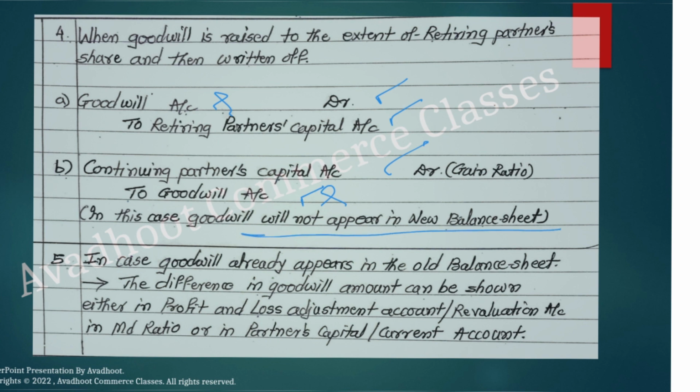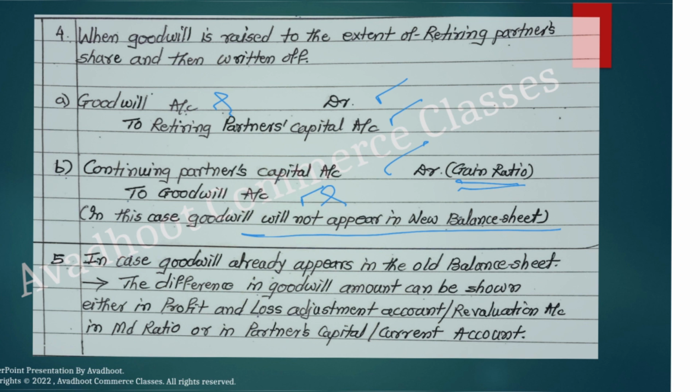Here in the first two entries we have seen the full amount of the goodwill, whereas here only the retiring partner's share is to be considered, and whenever the continuing partners' capital account is to be debited, it should be in the gain ratio. That is important. And lastly, in case goodwill already appears in the old balance sheet, then that will be considered as your normal regular asset.